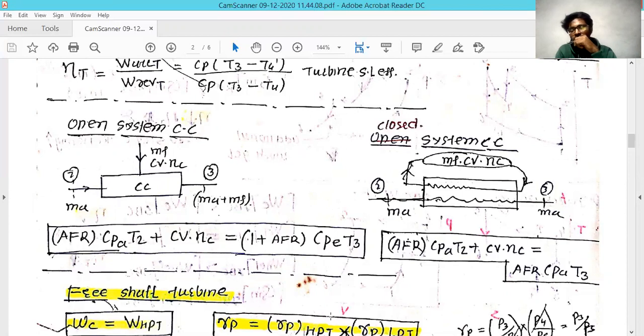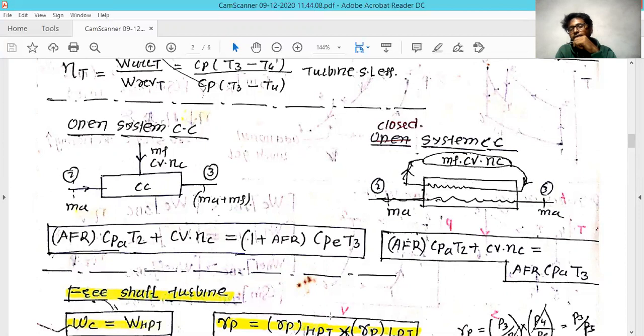So in this condition, the air fuel ratio equation turns out to be: specific heat of air multiplied by T2 plus the calorific value of fuel multiplied by the efficiency of the combustion chamber, equal to the air fuel ratio times CPA.